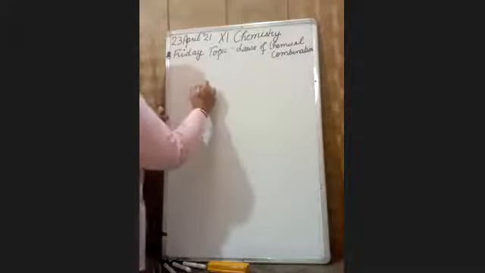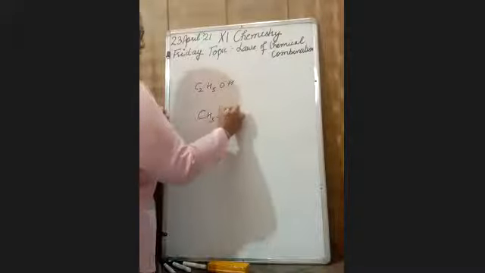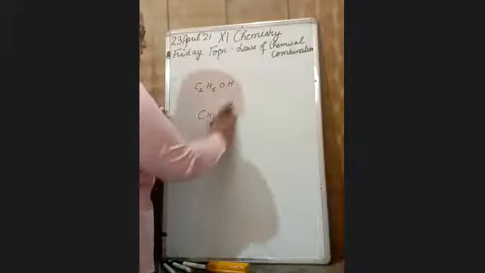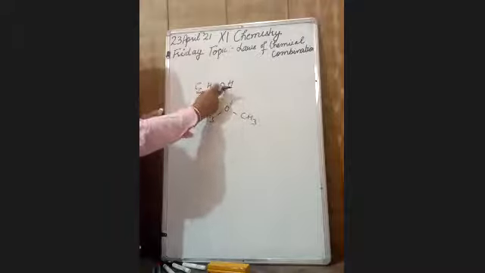For example, I am taking ethanol, C2H5OH, and propanone, CH3OCH3, ether. If you count the number of hydrogen here, 6. It is also here, 6. Number of oxygen is 1 here, 1 here. Number of carbon in both the cases is 2. But their molecular formula is the same. The ratio of elements is the same, but the compound is different. It is alcohol and it is ether, ROR.